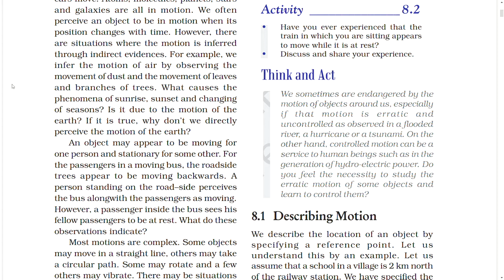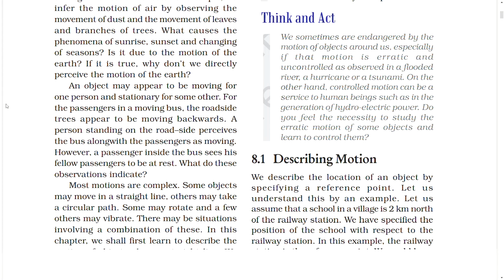For the passenger in a moving bus, the roadside trees appear to be moving backwards. A person standing on the roadside perceives the bus along with the passengers as moving. However, a passenger inside the bus sees his fellow passengers to be at rest. What do these observations indicate?